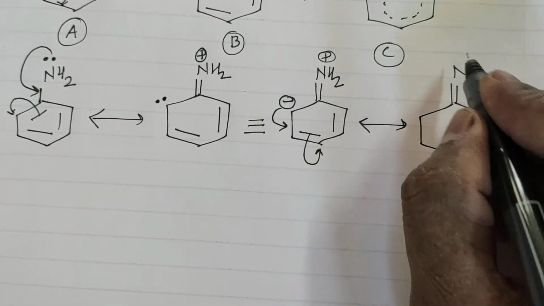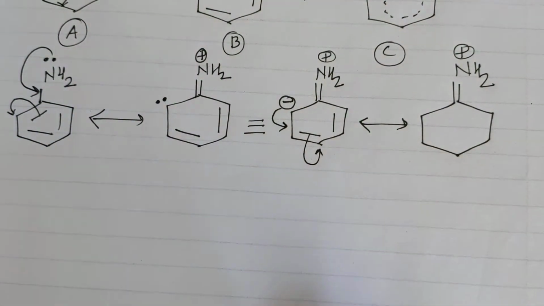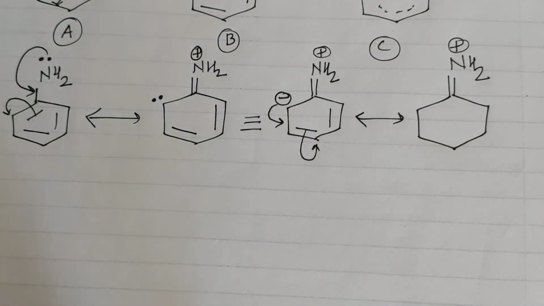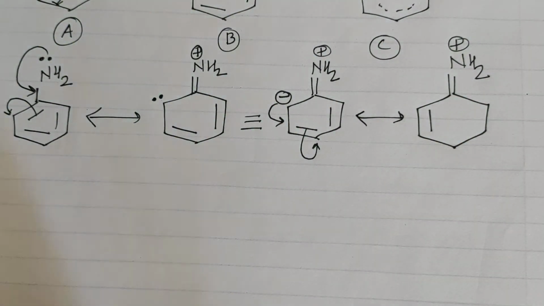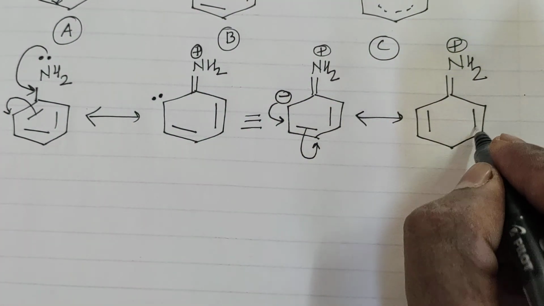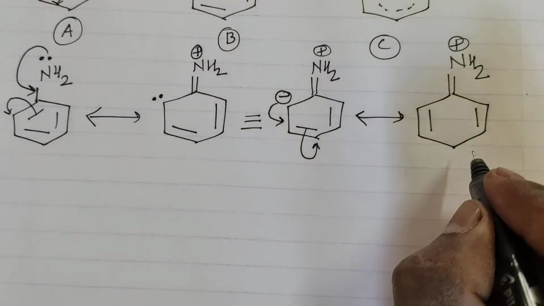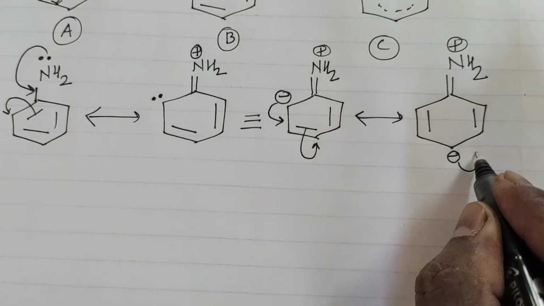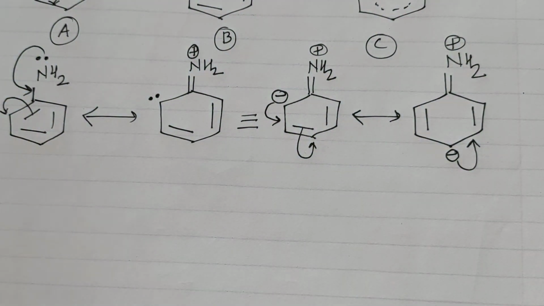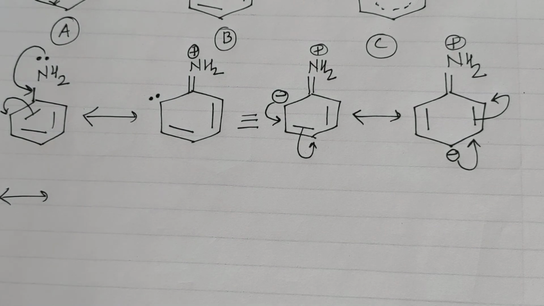First we have to remember that we have to write down the sigma skeleton properly. Then a double bond is formed here, and the double bond that already existed was here. What will happen now? It will have a negative charge, that means an extra electron. What will happen in the next structure? This will move to form the bond, and this bond will come on this carbon. That means the extra electron is on the carbon.